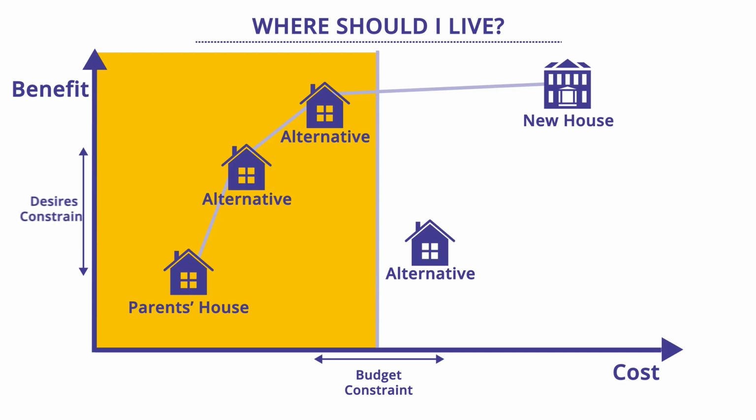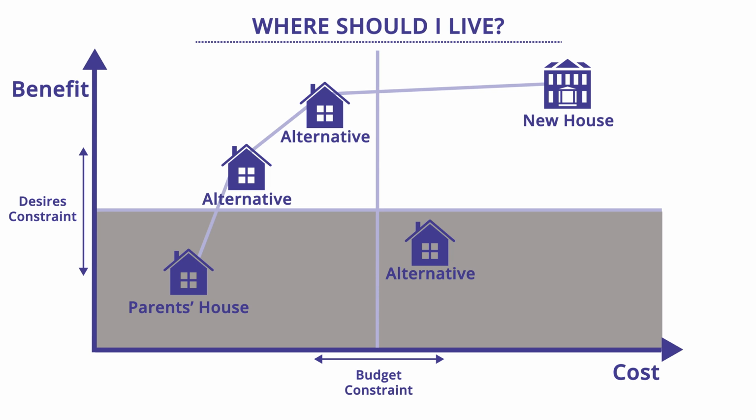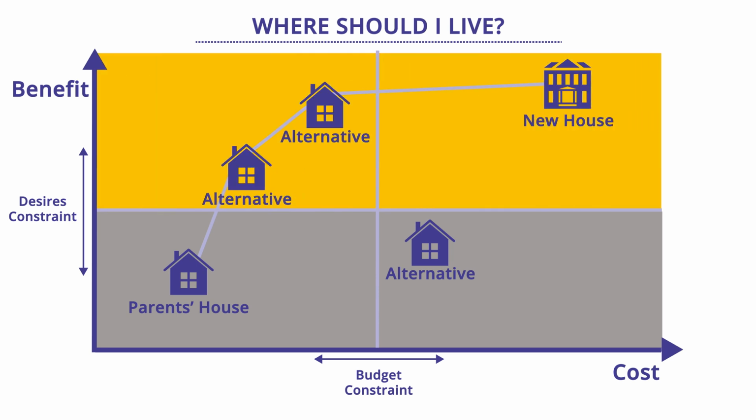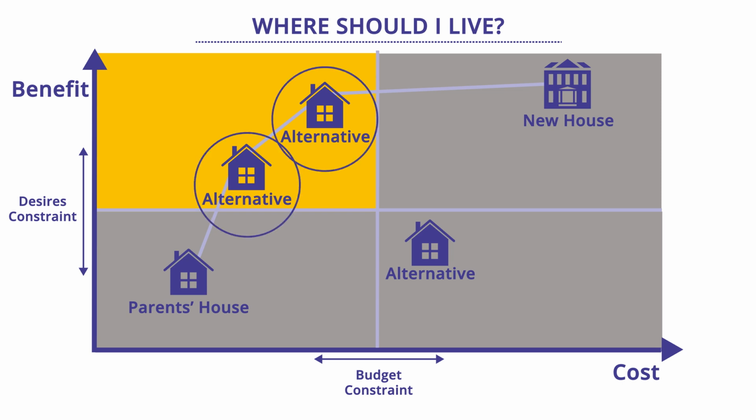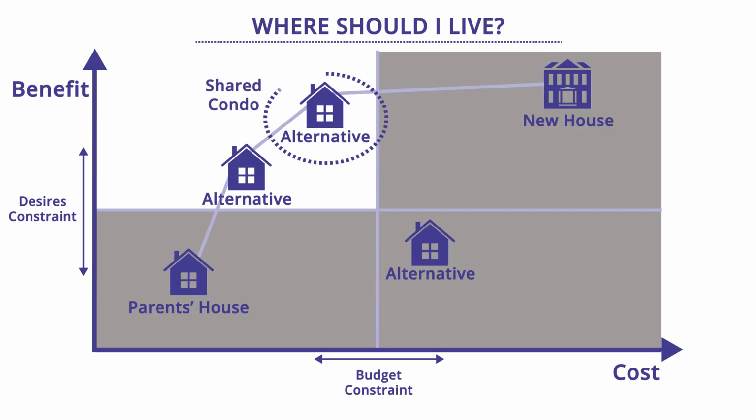Additionally, we can think about desires constraints on the benefit axis. These might specify minimum acceptable levels for things like square footage or commute time. In this example, anything below the desires constraint would be deemed infeasible, and anything above that would be deemed feasible, potentially attractive. In this representation, we can see there's a quadrant that's left over of acceptable and attractive alternatives, but there's still a trade-off that exists along that Pareto front. Picking a particular alternative along the Pareto front is a subjective judgment call that the decision maker needs to make. There's no right answer, at least in this representation. In this example, a shared condo is the higher benefit, higher cost alternative that I decided to go with.